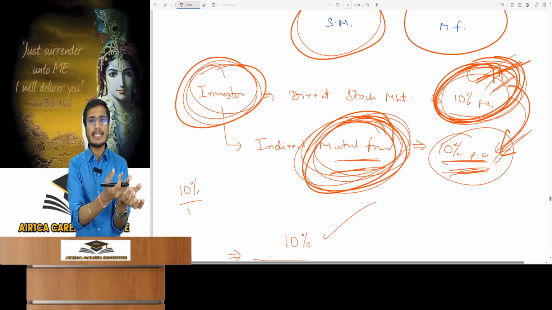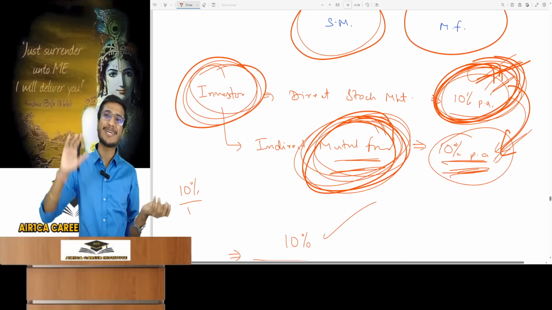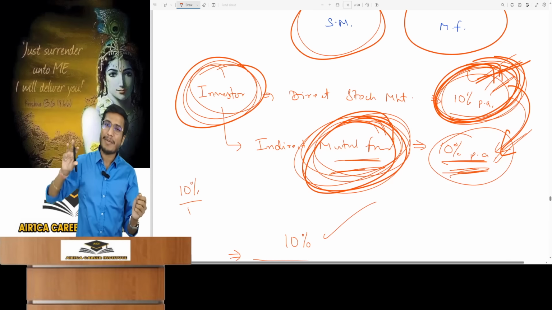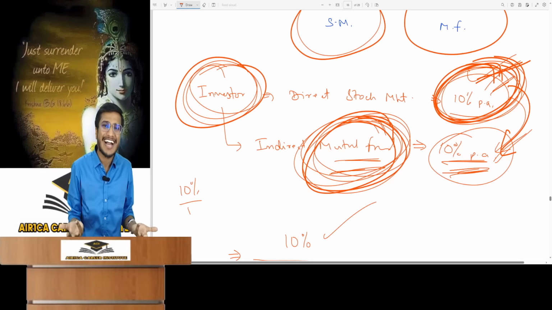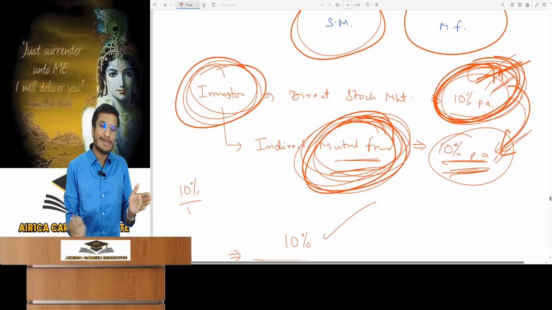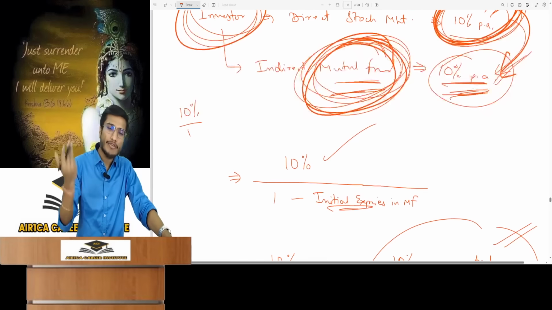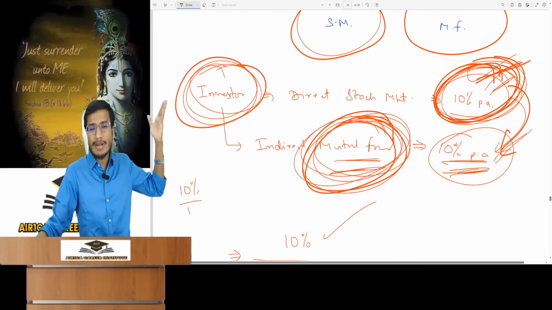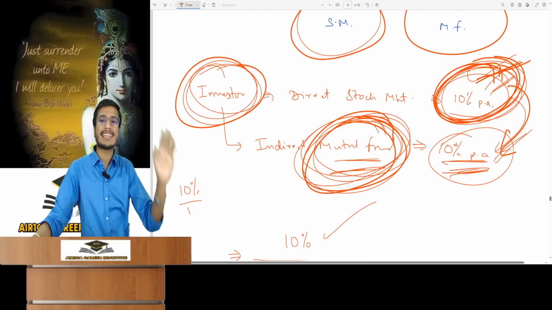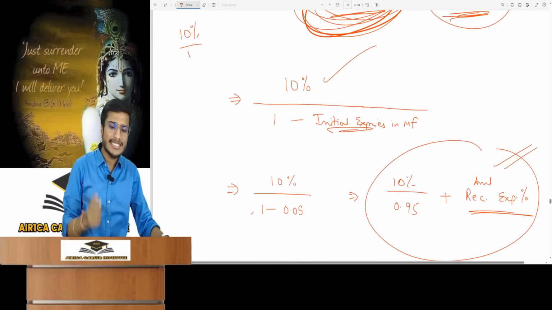To give 10% to investors, the mutual fund must earn more. It's not simply 10%. If the mutual fund gives the investor the exact return it earns, then what will it live on? It has expenses like fund managers and it needs to cover them. The mutual fund must earn more, so we need to calculate that. How much does the mutual fund itself need to earn to give the investor a particular return? So it's very simple, understand.